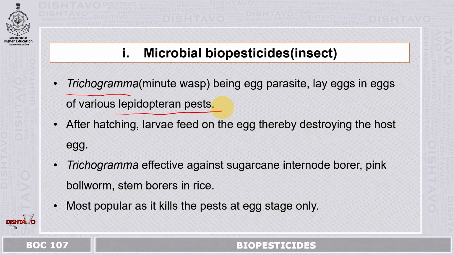from being diseased. Trichogramma is effective against sugarcane internode borer, pink bollworm, and stem borers in rice, and this particular method is very important, or it is mostly being used, because it kills the pest before it could even go into the larval stage, and then become an adult and affect the plant. So it is mostly used.